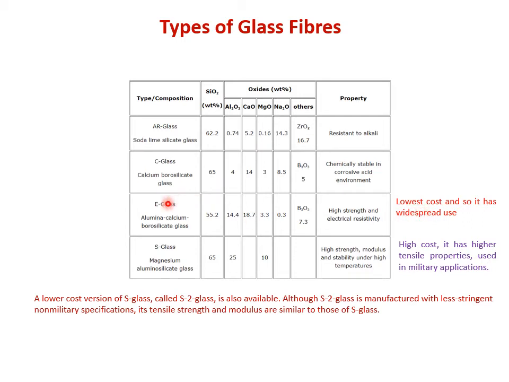Then E-glass fiber has the lowest cost and thereby it is having a widespread use. सबसे ज़्यादा जो glass fiber use होता है वो E-glass use होता है क्योंकि उसका cost कम है और उसकी mechanical properties भी काफ़ी अच्छी है.